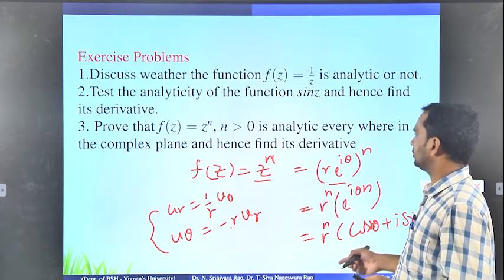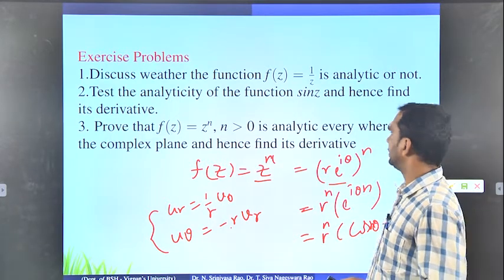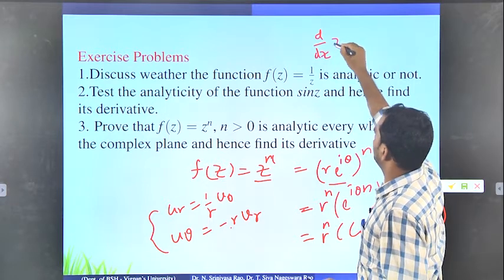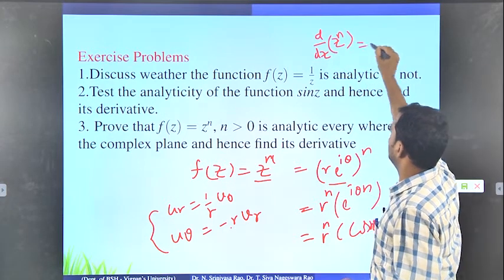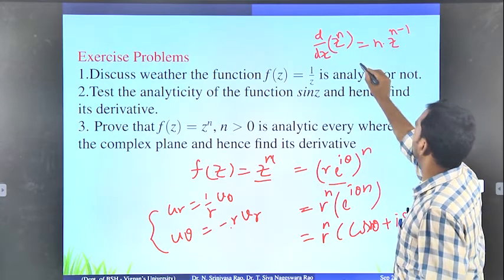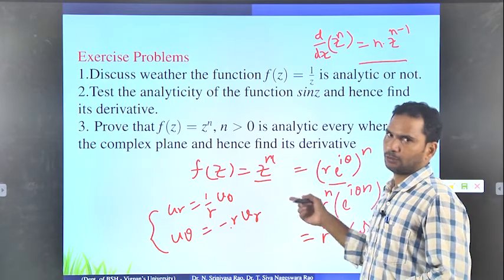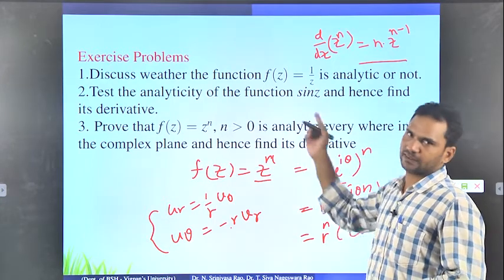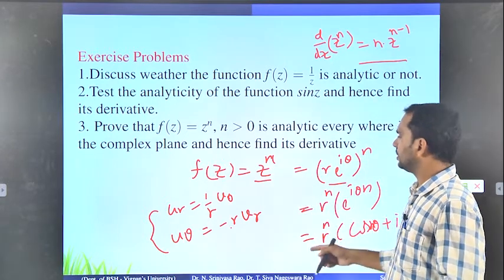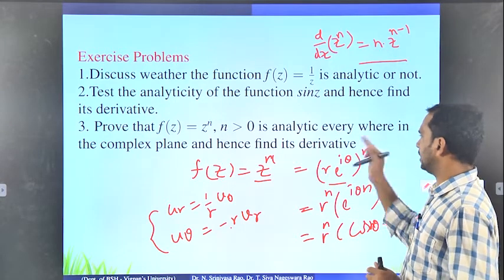One more thing: find its derivative. We already know what the derivative of z to the power n is. d by dz of z to the power n is n into z to the power n minus 1. But you should not simply write this; you have to prove it. I already explained how to prove it in the previous examples. This way you have to find whether the given function is analytic or not.